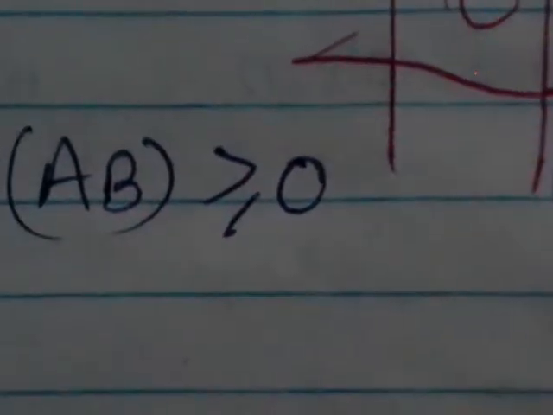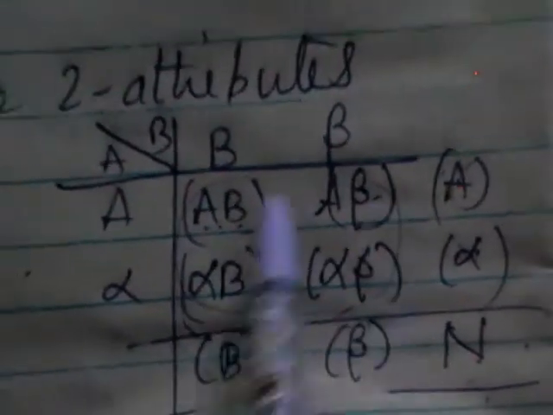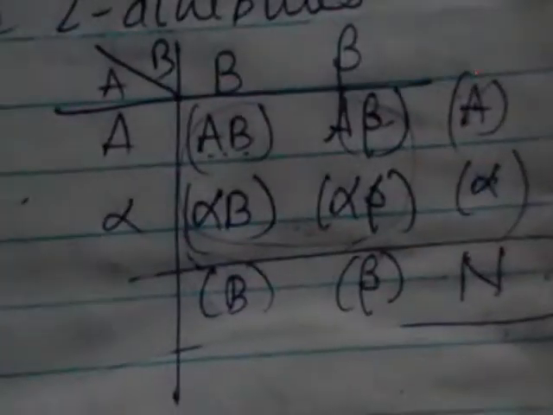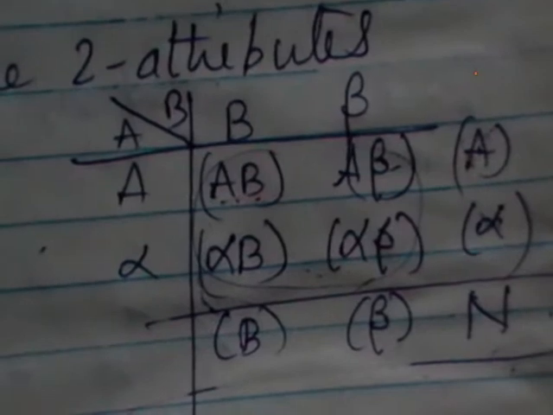When there are two attributes, draw the contingency table and identify the ultimate class frequencies first. Ultimate means highest order. These are first order frequencies. For a 2 by 2 contingency table, second order frequencies are the highest order or ultimate class frequencies.